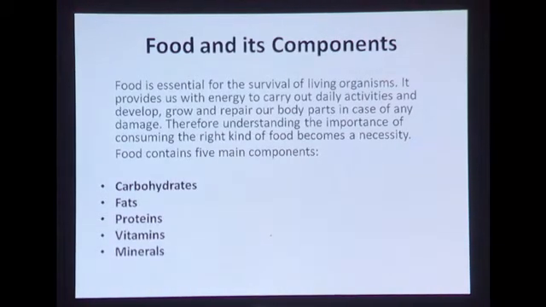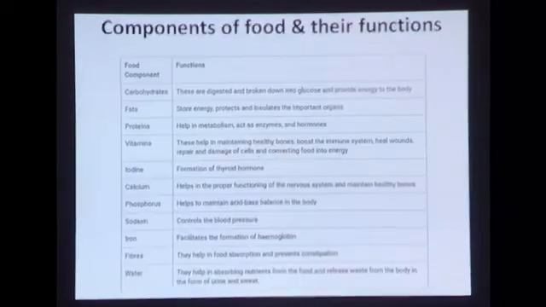So first is food and its components. As we all know, food is essential for the survival of living organisms. It provides us with energy to carry out daily activities and to develop, grow and repair our body parts in case of any damage, of course. Therefore, understanding the importance of consuming the right kind of food becomes a necessity. Our food contains mainly 5 components, which are carbohydrates, fats, proteins, vitamins and minerals.